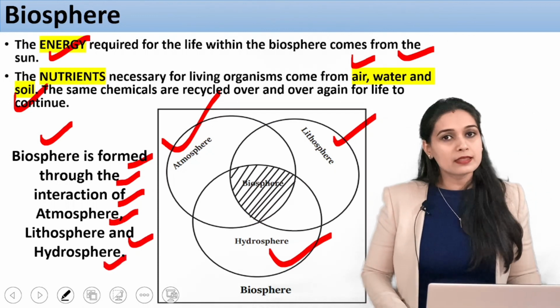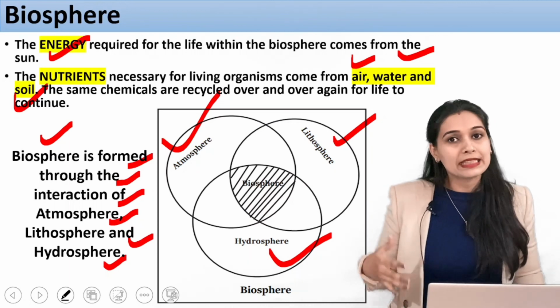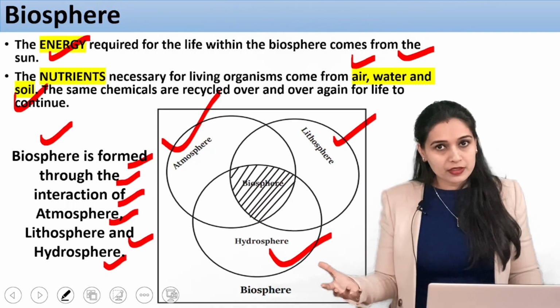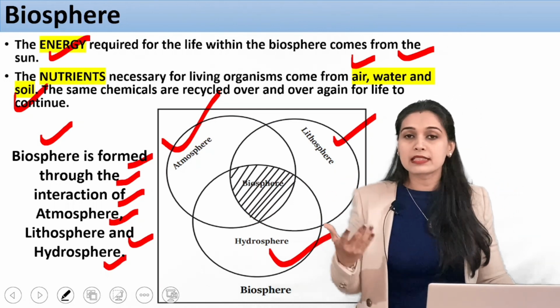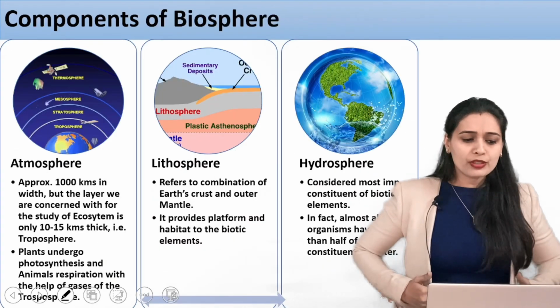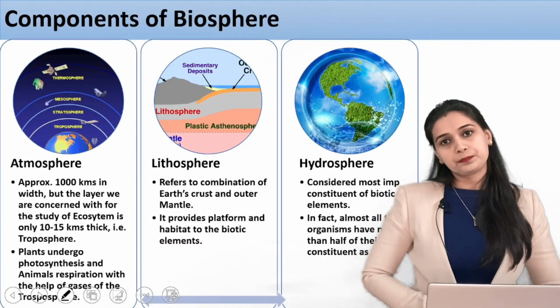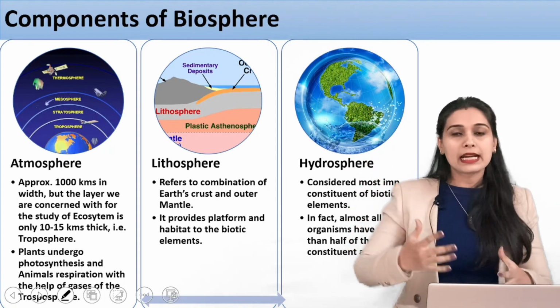Why can we say this? Because for life to sustain on Earth, it needs the atmosphere, the lithosphere, the land, and also a very essential ingredient, that is water. If we talk about the atmosphere, it is very wide. It has lots of layers.